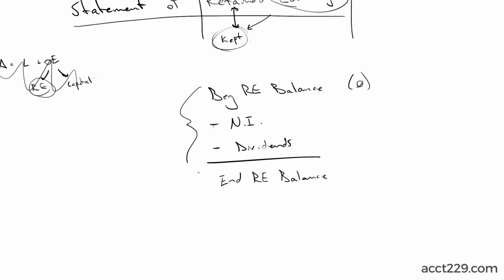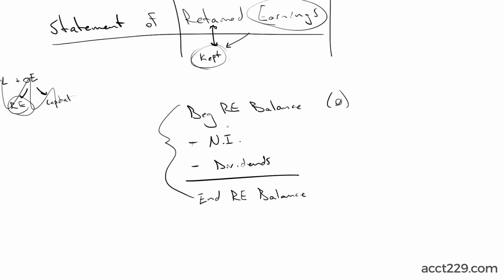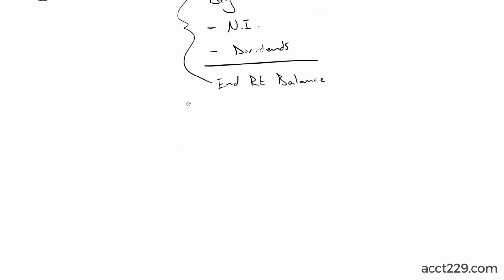So what makes this retained earnings? I went on and on up here about how retained earnings means earnings we kept, and then I just threw this formula at you. Fair enough, understood. So let's see if we can logic our way into it. We want to find out how much earnings we kept, right?